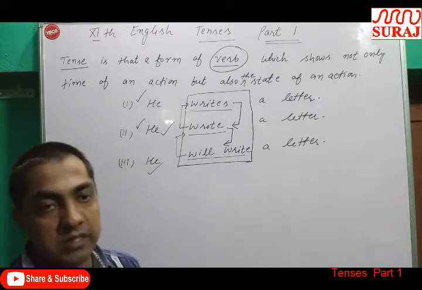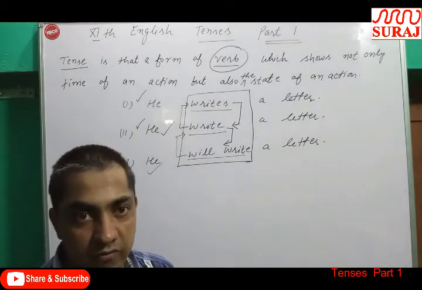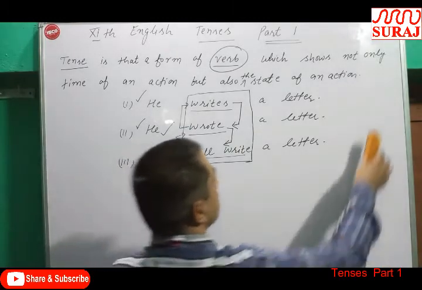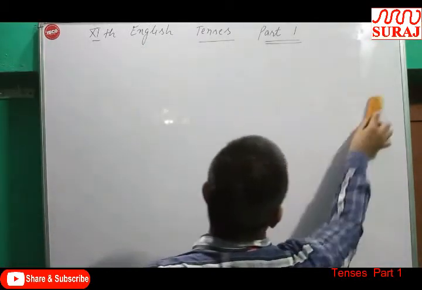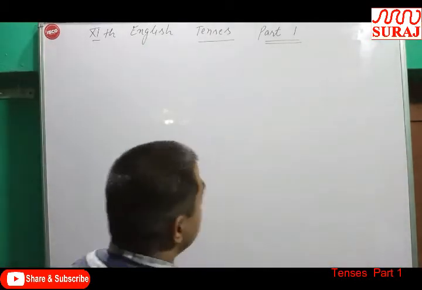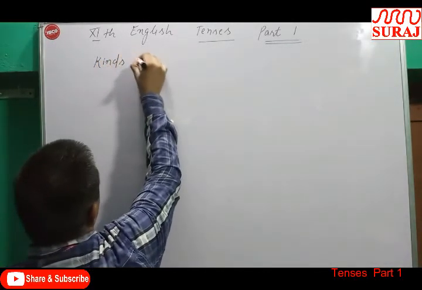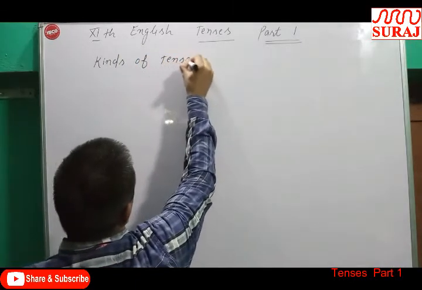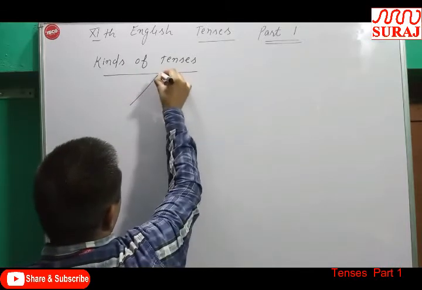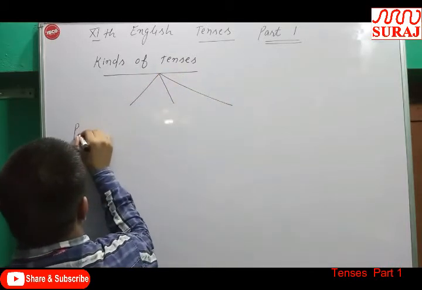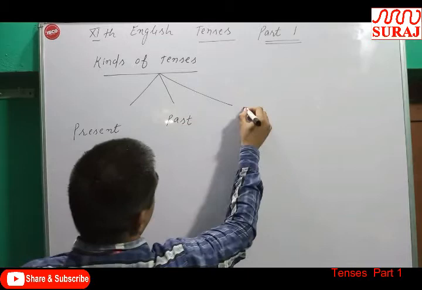Okay, after the definition of tense, now I am going to tell you how many kinds of tenses there are. Look at the board. You know very well that we can divide tense into three parts. Kinds of tenses: present, past, future.